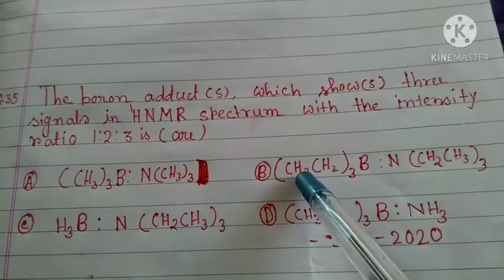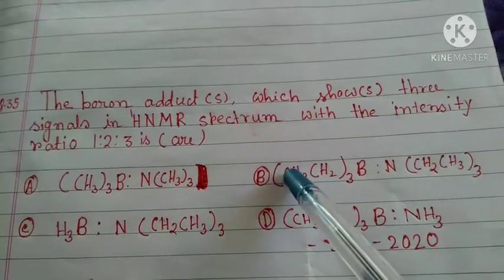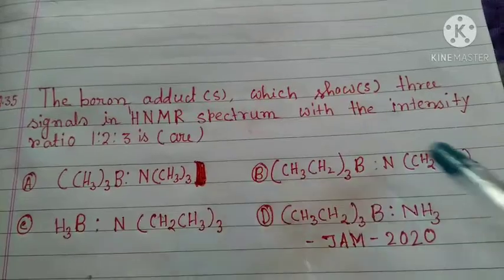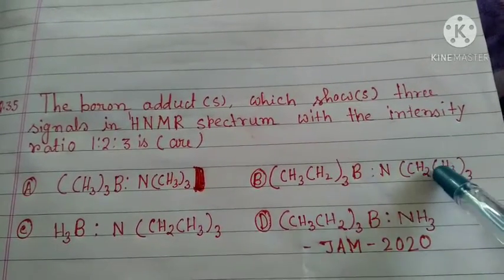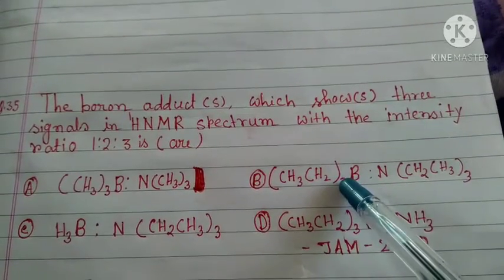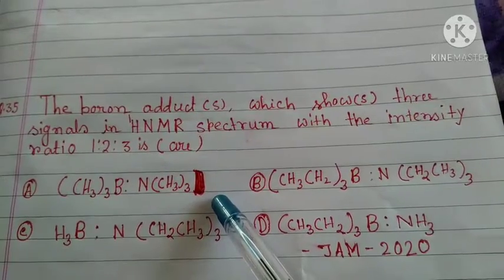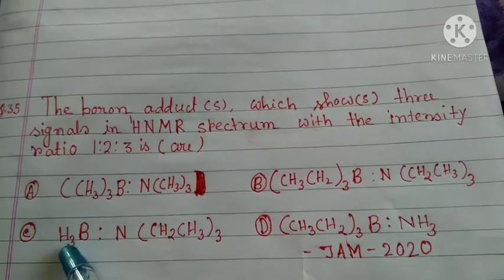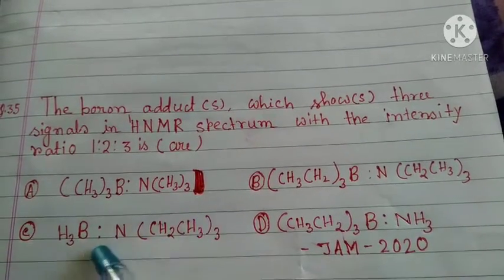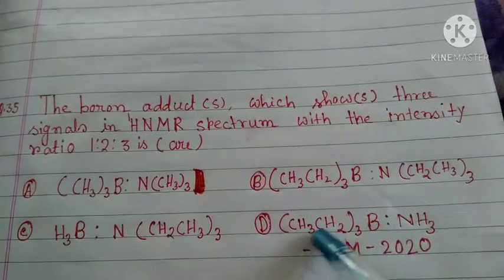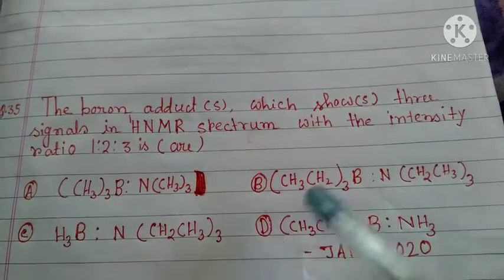Here this is one type of proton, this is one type, this is one type, and this is one type, so a total of 4 types of protons. So this is also not 3 signals. Here this is one type of proton, this is one type, this is one type, so it will show 3 signals. And here also 1, 2, 3, this will also show 3 signals.